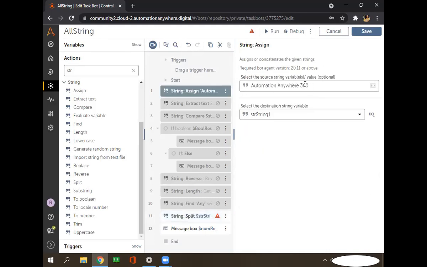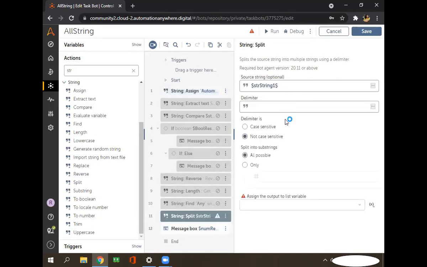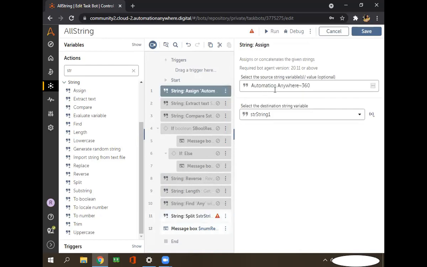Here there is one more keyword, this one is a comma. But here what I have given is space, so it will split and store on the basis of only space. In this complete string, only one space is coming, so it will store this value at 0 index and this value at 1 index. So this way it will work.